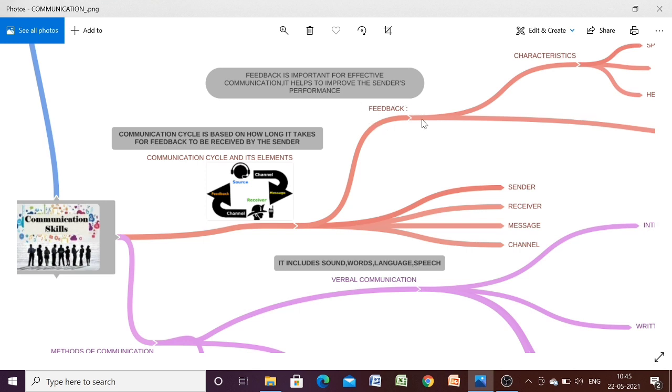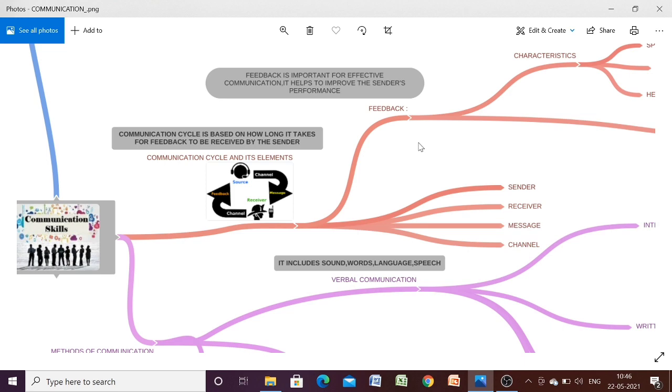This feedback is very important for effective communication since it helps to improve the sender's performance. The feedback tells the sender how to improve the performance, and it motivates the sender. So what we have discussed in the communication cycle, the elements are feedback, sender, receiver, message, and channel.